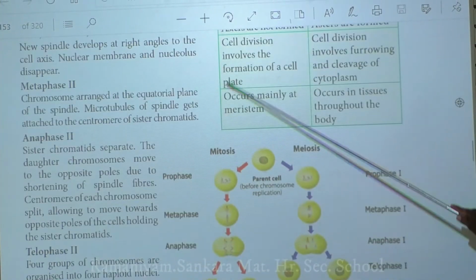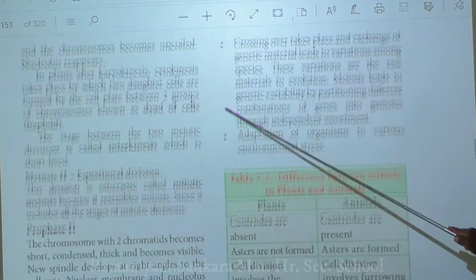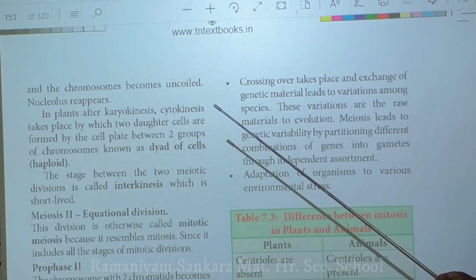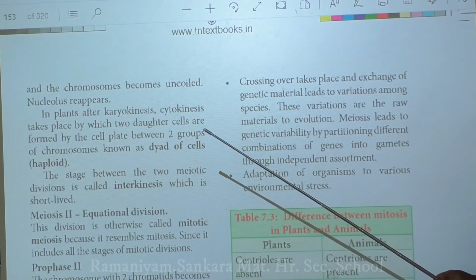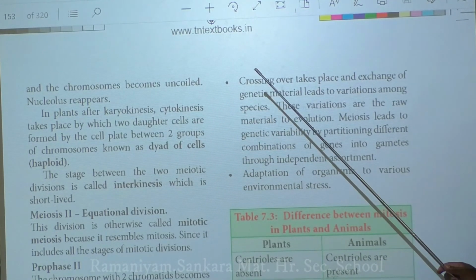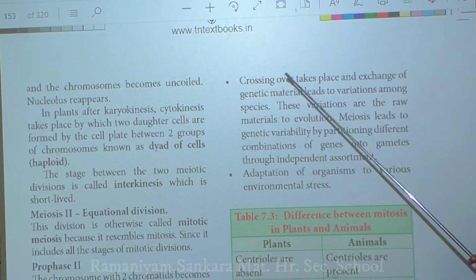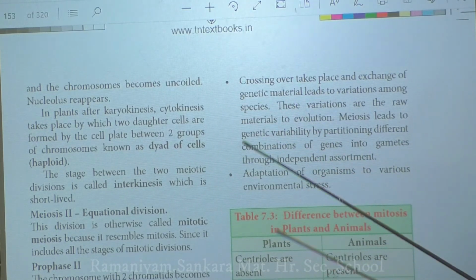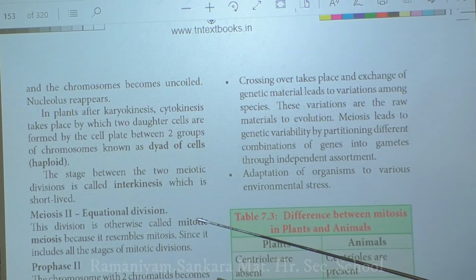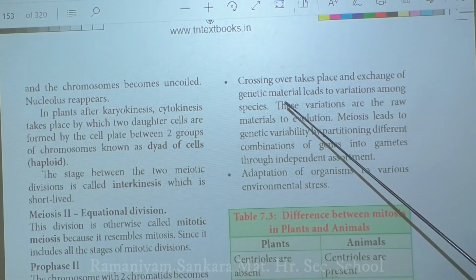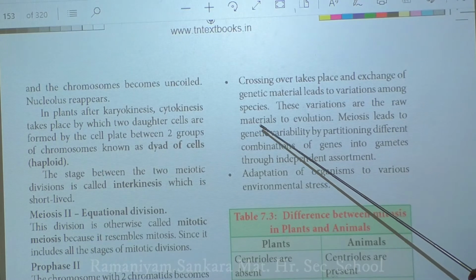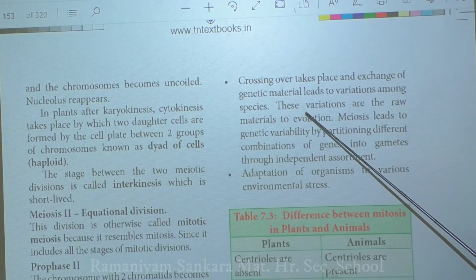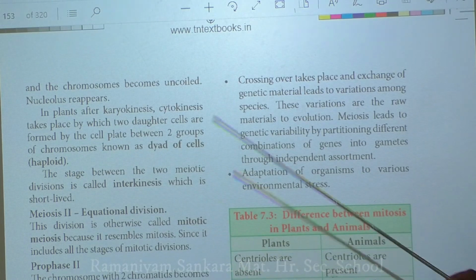Another important significance of meiosis is that during meiosis, synapsis and recombination nodules all take place, and finally exchange of genetic material takes place. That is called crossing over. So crossing over usually takes place in meiosis. As a result of crossing over, there is an exchange of genetic material, and finally it results in the formation of new chromosomal pairs.